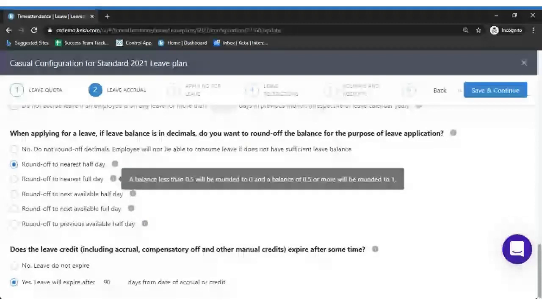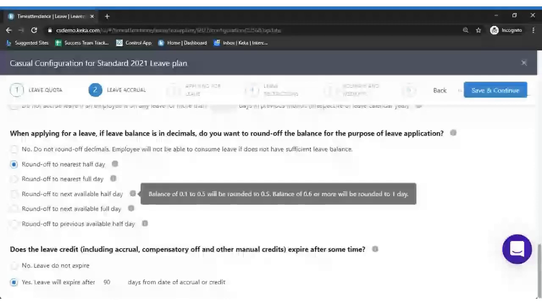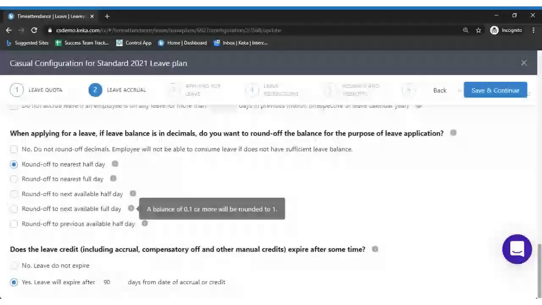The next option is nearest full day. If the balance is 0.5 or more, it will be rounded off to 1. Next case would be next available half day. If the balance is 0.1 to 0.5, it will be rounded off to 0.5. If the balance is 0.6 or more, it will be rounded off to 1.